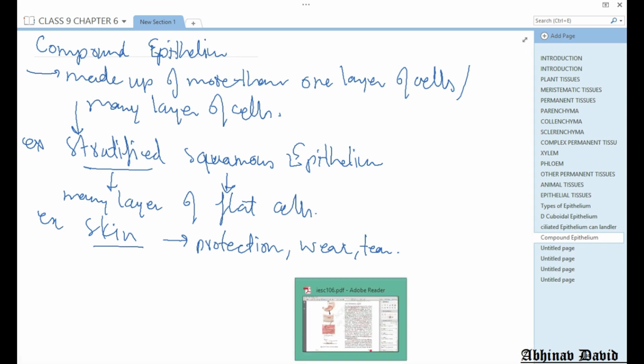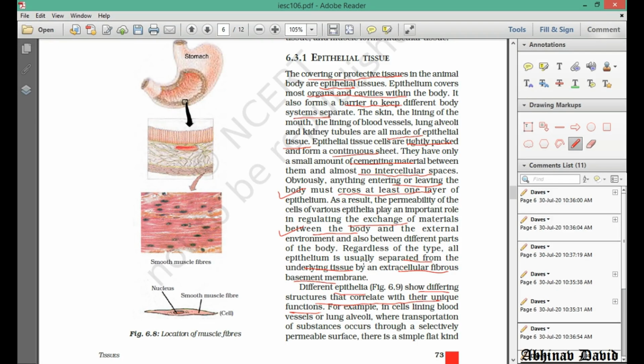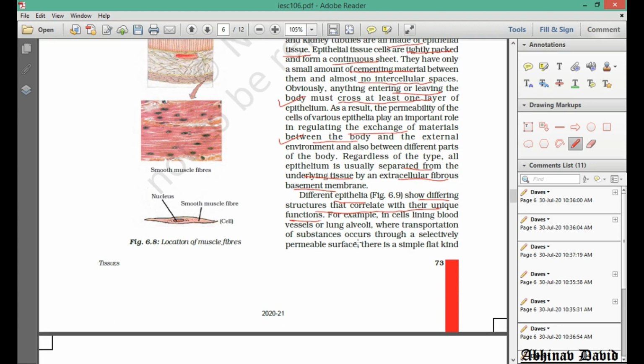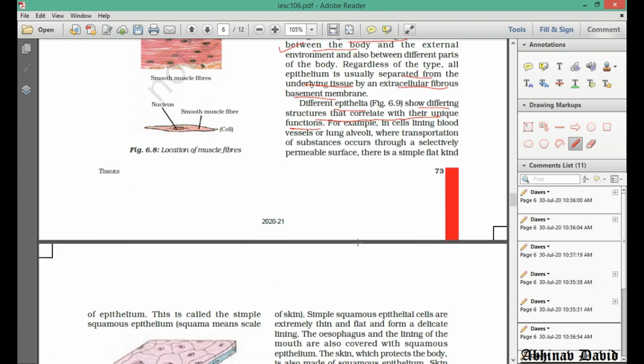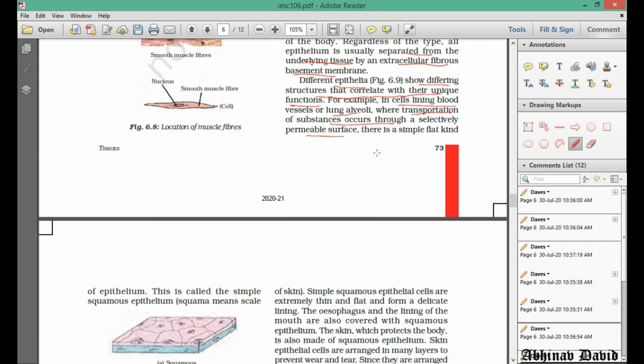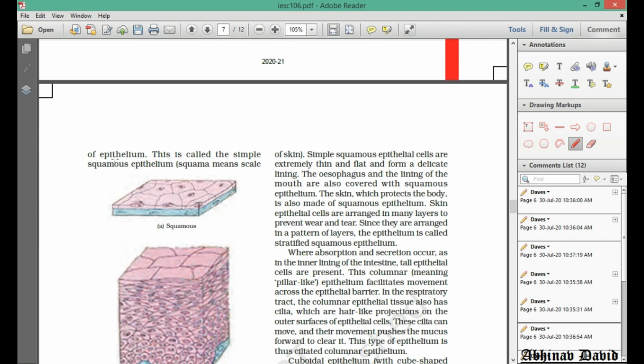Now let us see what is given here in the book. Now already we have discussed the general characteristics, and let us discuss the different types of epithelium. Now here if you see, in the cells lining blood vessels or lung, where transportation occurs through a selectively permeable surface, I already told you where exchange of substances takes place. So there is a simple flat type of epithelium, simple squamous epithelium.